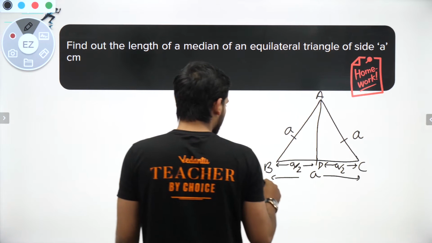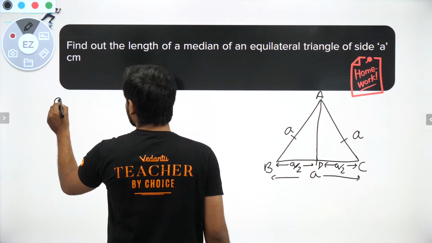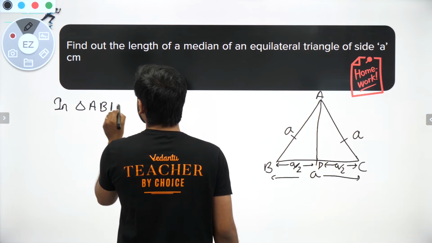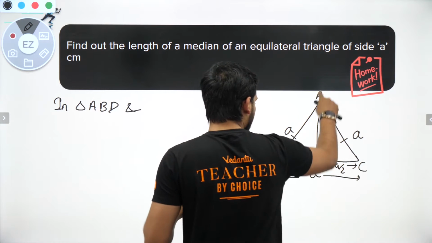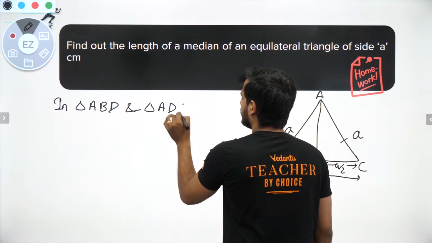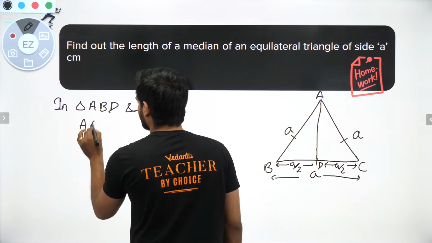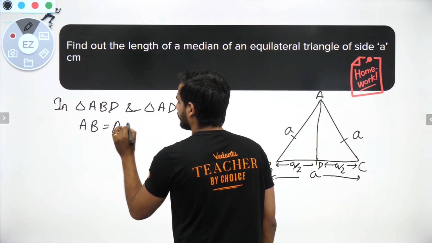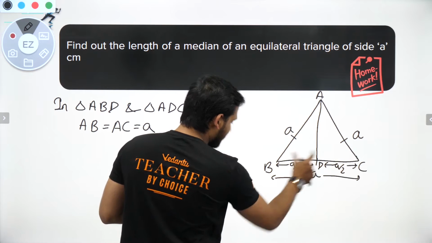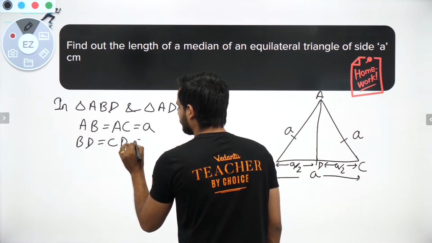Now let us look at triangle ABD and triangle ADC. The first thing you can see is that AB is equal to AC. Second, BD is equal to CD because both are equal to a by 2.